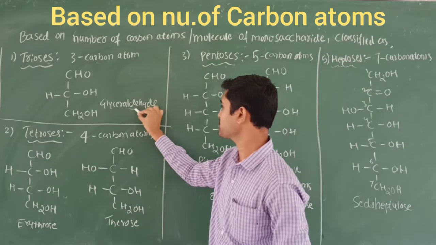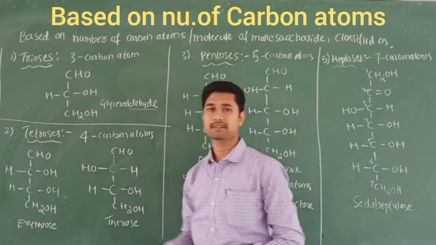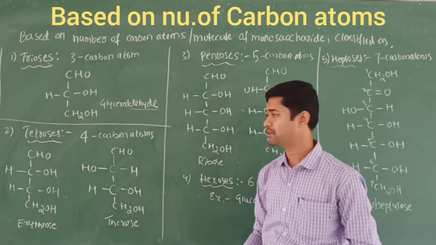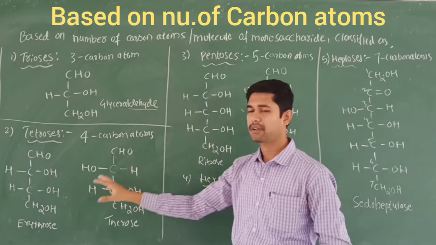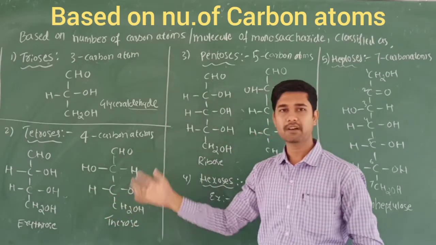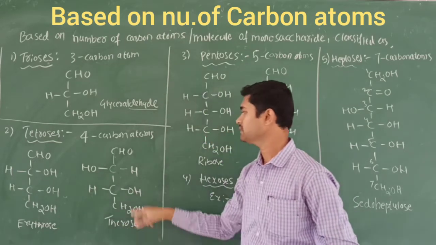As the name indicates, the aldehyde functional group will be there. These are the trioses. Next one, tetroses. Tetro means 4 carbon atoms must be there: 1, 2, 3, 4. The chemical formula is the same, only the arrangement of H and OH will be different. The examples are erythrose and threose.